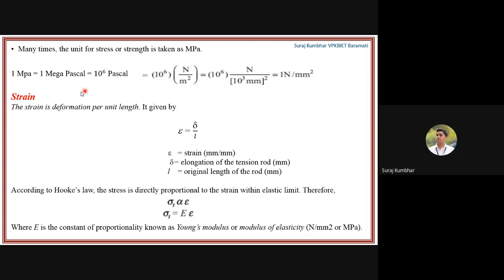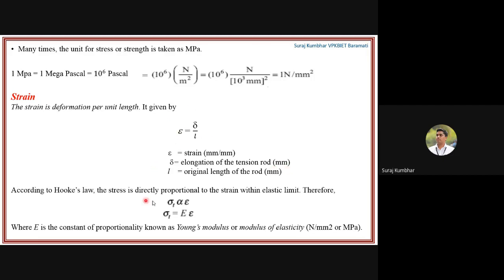So strain. Now we will see about strain. What is strain? The strain is the deformation per unit length, and it is given by strain epsilon equals delta upon L, where delta is the elongation of the tension rod and L is the original length of the rod. That is the change in length upon original length. That is the strain. There is no unit for the strain.